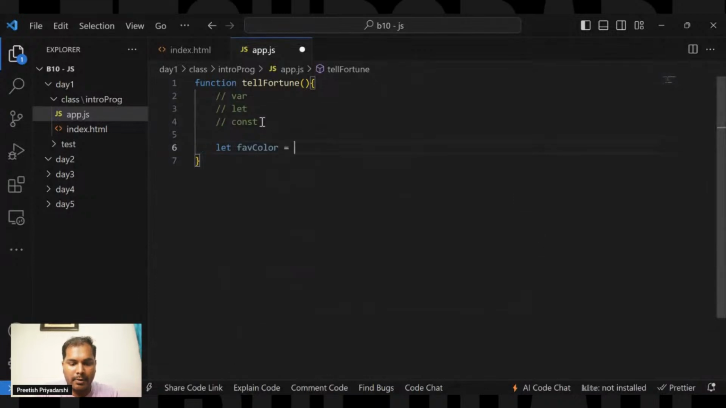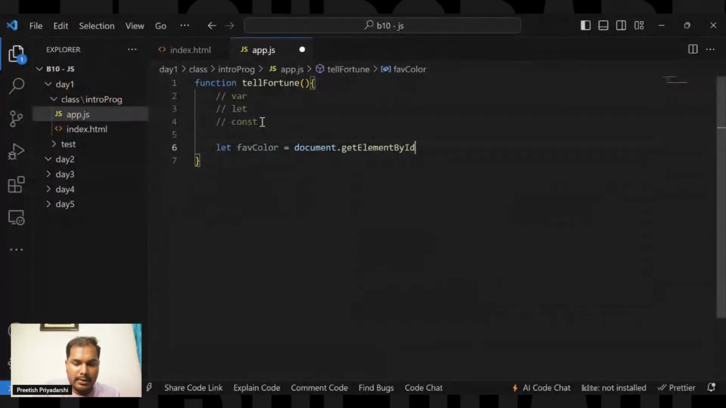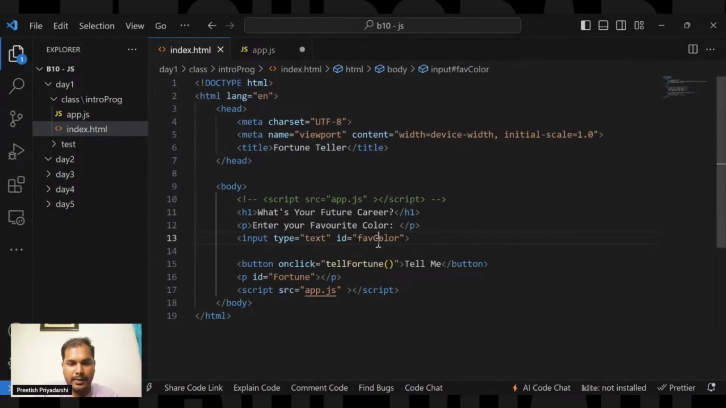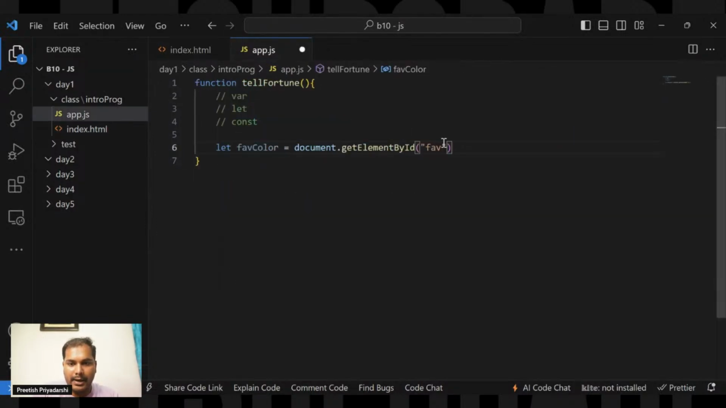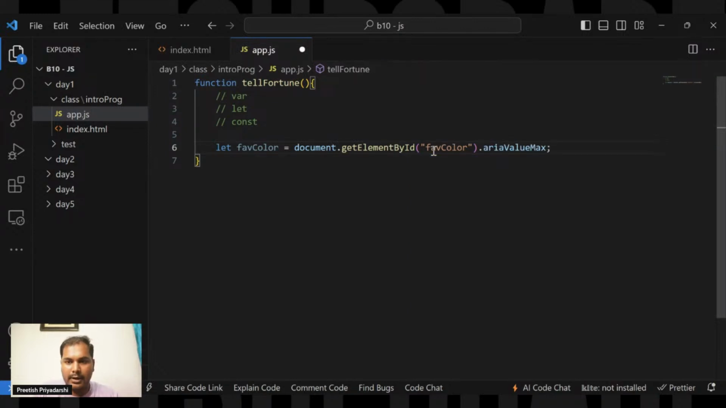Which part you are not able to understand, then I am using document.getElementById. Okay, so I'll explain you this part. Fav, I'll just copy this id to identify this element from the id, favColor. So there are extensions which you can use to make this work helpful. I'll tell you. Okay, sorry. Then .value. So let me explain this part.